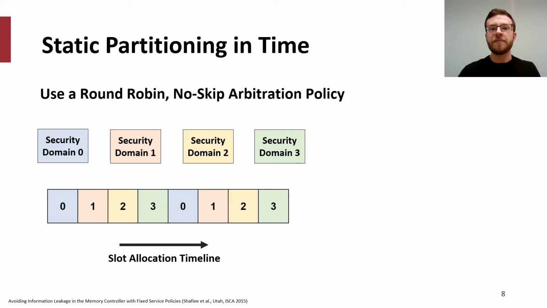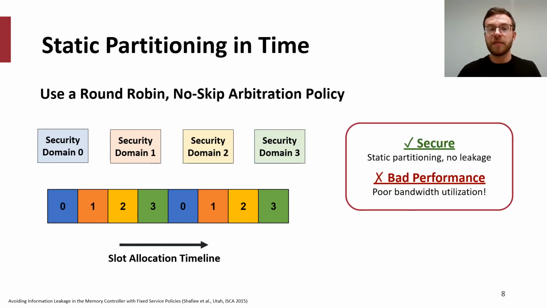Let's now examine how such memory controller side channels have been addressed in the past. The first approach has been to statically partition memory controller usage through a round-robin, no-skip arbitration policy, such as in fixed service. Fixed service statically partitions and pipelines the memory controller such that memory requests from different security domains do not collide with one another, ensuring that no leakage occurs across domain boundaries. This static partitioning is secure, but of course brings significant performance penalties. If one security domain requires more bandwidth than another, such a scheme can have severe negative impacts on system-wide performance.